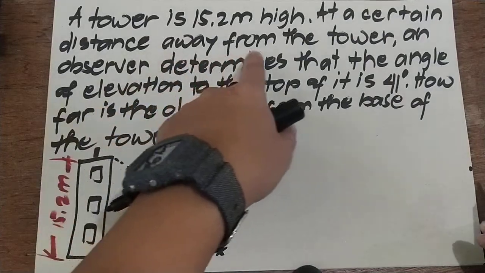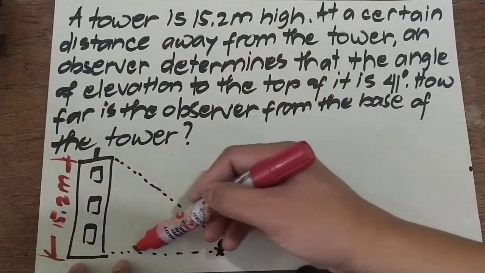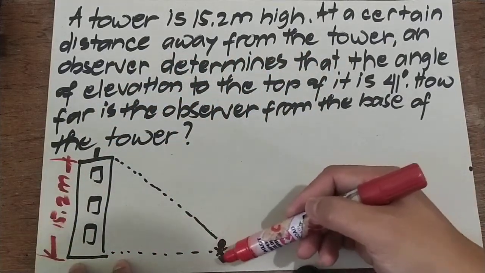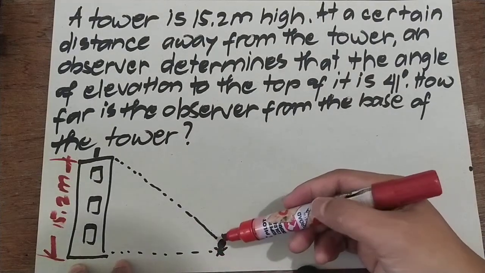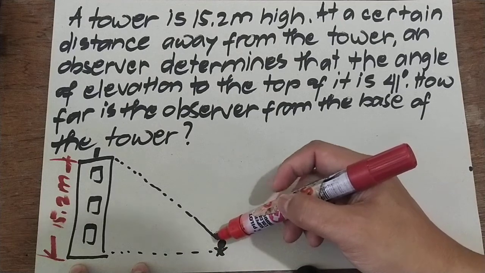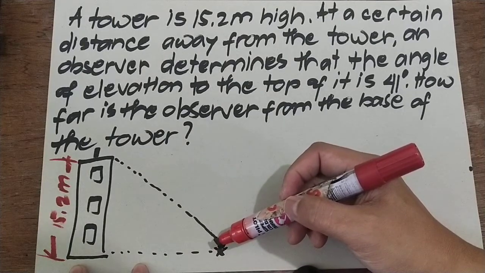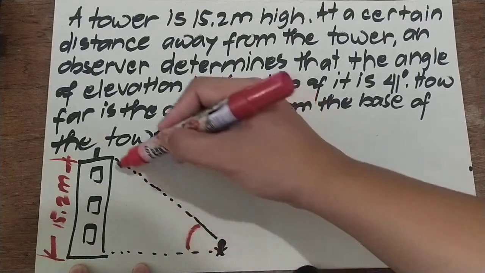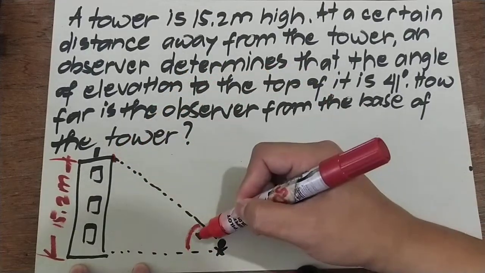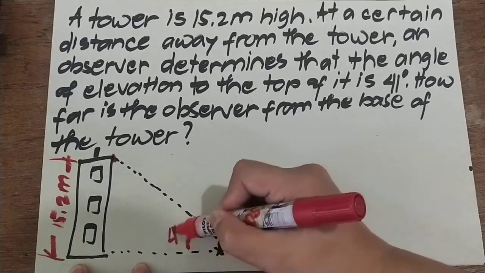Now, at a certain distance away from the tower, an observer, ito yung observer, determines that the angle of elevation, through the indirect measurement, na-determine niya na yung angle of elevation niya to the top of the tower is 41 degrees.